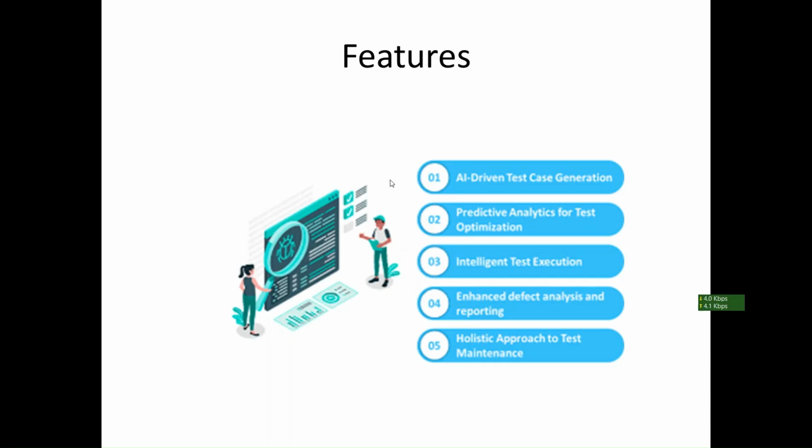It has an intelligent test execution feature, and enhanced defect analysis and reporting. So we can build a lot of reports, and defect analysis can be done with the help of generative AI. We can also do testing maintenance and monitoring with the help of generative AI. All these are the different features which generative AI has.